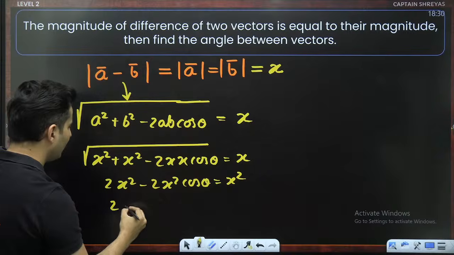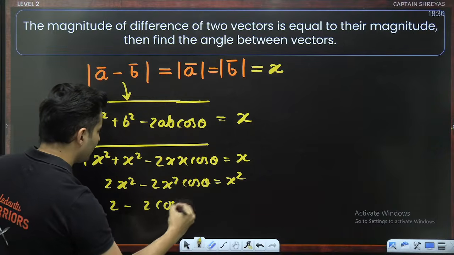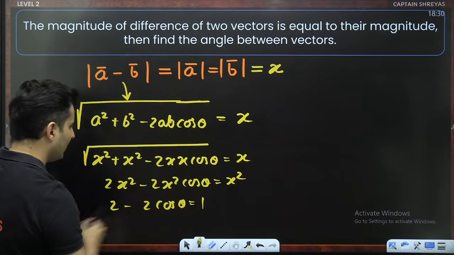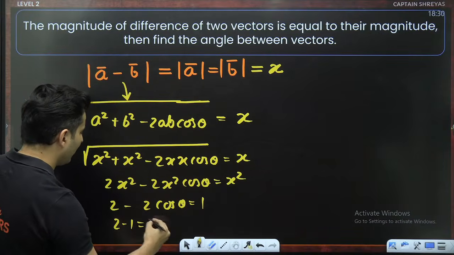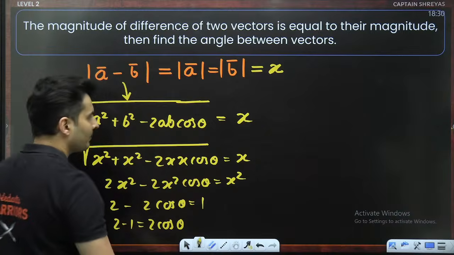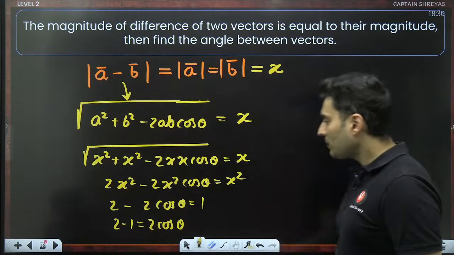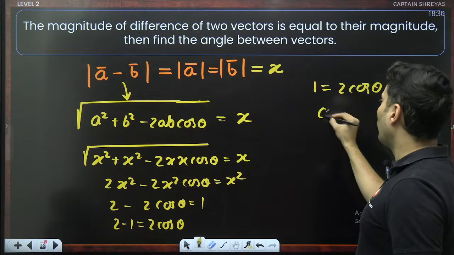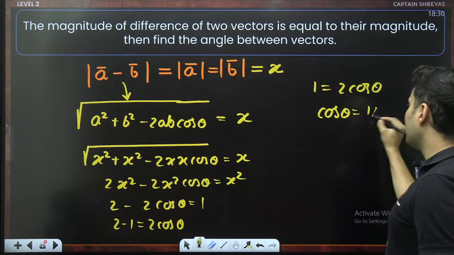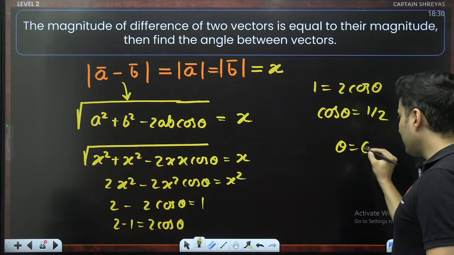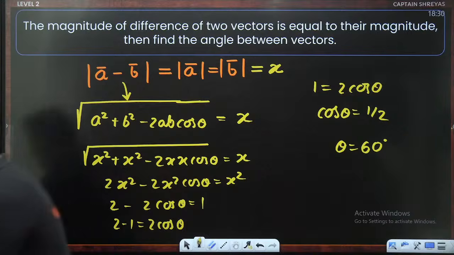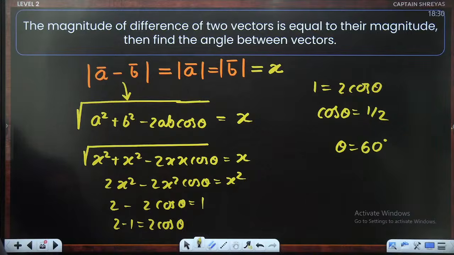X square will cancel. So 2 minus 2 cos theta is equal to 1. So bring that 2 cos theta there, bring that 1 over here. So 2 minus 1 is basically 2 cos theta, right, everyone? So basically 1 is equal to 2 cos theta. Therefore, cos theta is half. Hence, theta is 60 degree. That is the answer, 60 degree. How many of you wrote it? If you wrote it as 0, that is wrong.